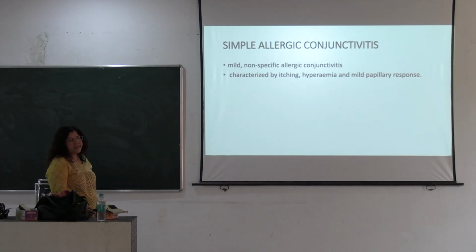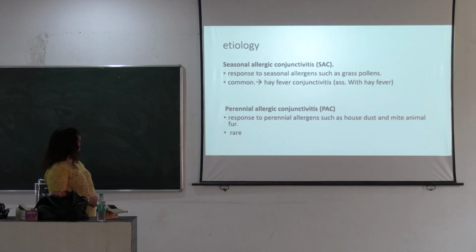So simple allergic conjunctivitis is the simplest form and a mild, non-specific type of allergic conjunctivitis. In this case, there is itching, hyperemia, and mild papillary response. Papillary response is very slight. And then seasonal allergic conjunctivitis.